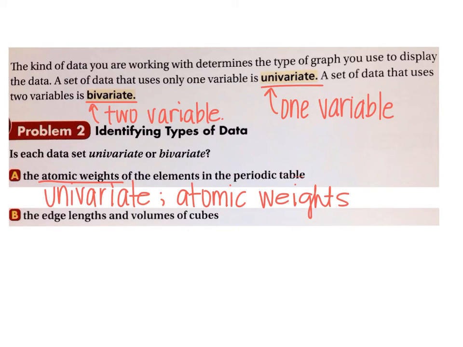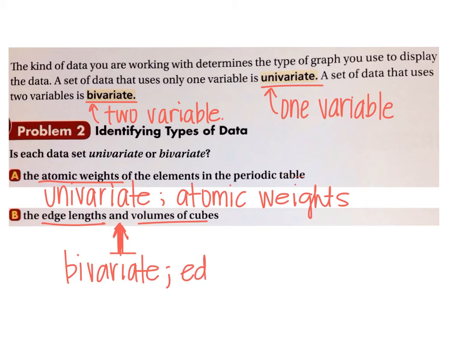And B, the edge lengths and volumes. So I underlined and there because and normally connects two things together, and I have two variables, so that's going to be bivariate. And let's list the two variables.